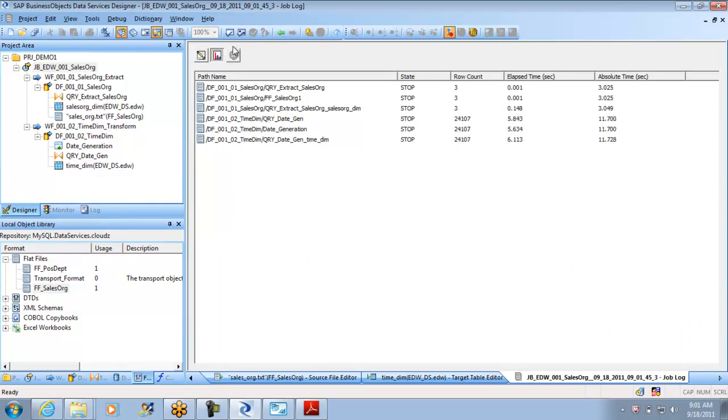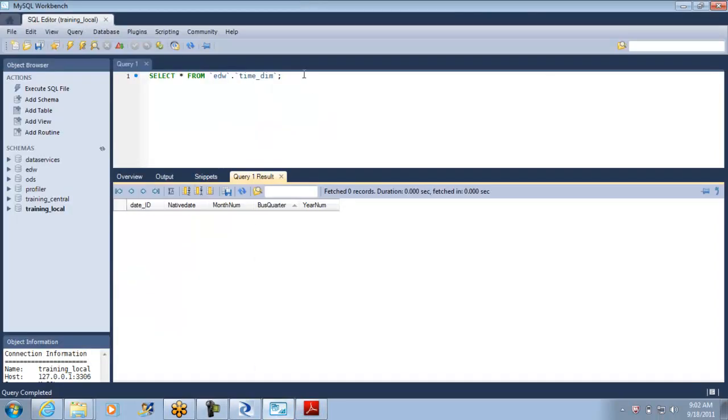So now I don't see the warning, and finally the data is loaded. Let us go and look in the, yes please.